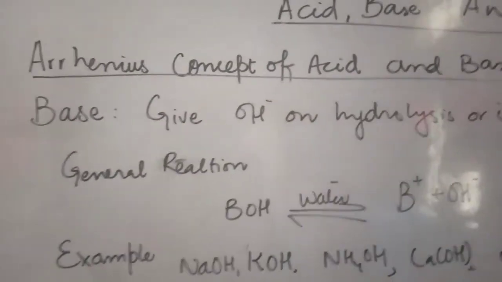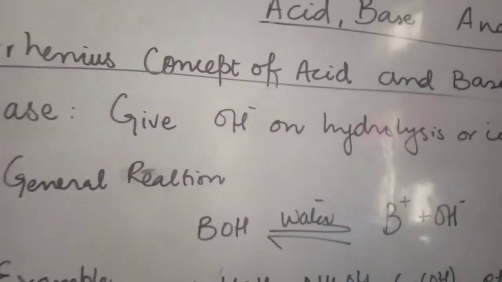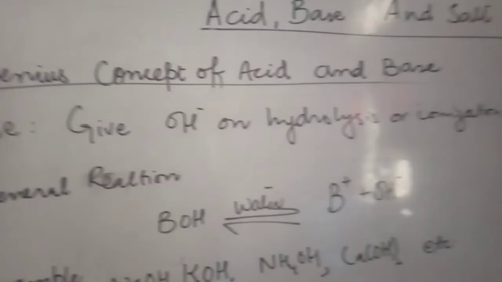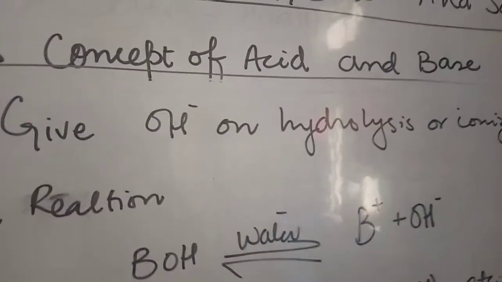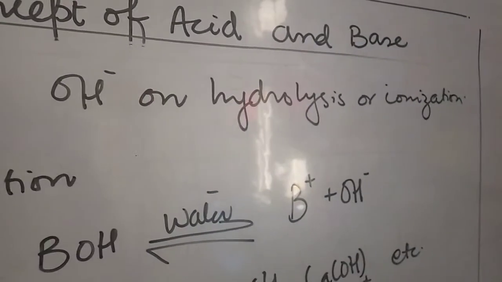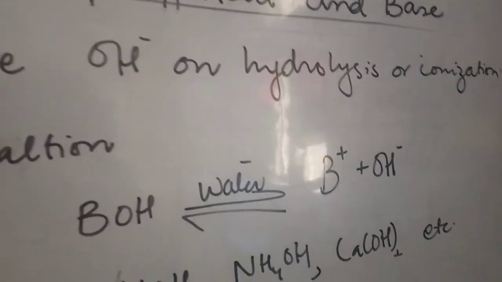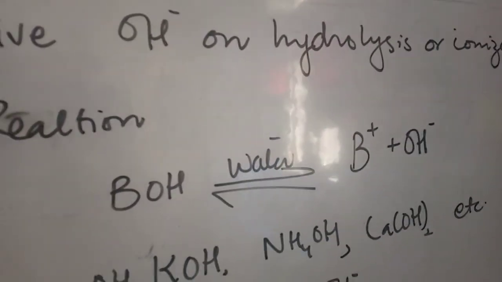The next concept is about base. According to Arrhenius, bases give hydroxyl ions on hydrolysis or on ionization. When the bases are added into the water, they give the hydroxyl ion. Okay, the negative part is the hydroxyl ion.